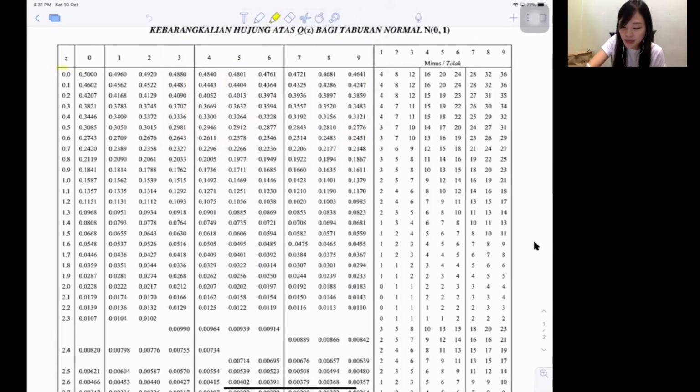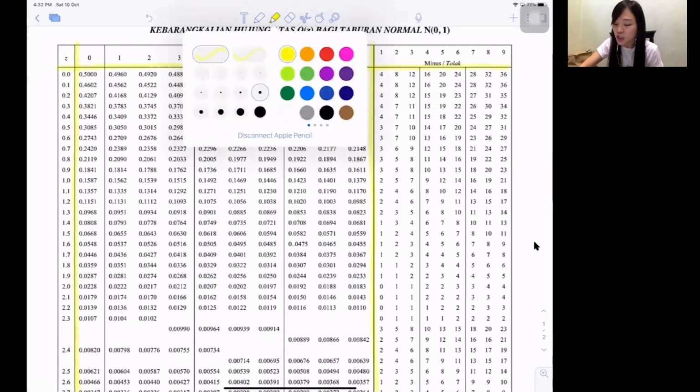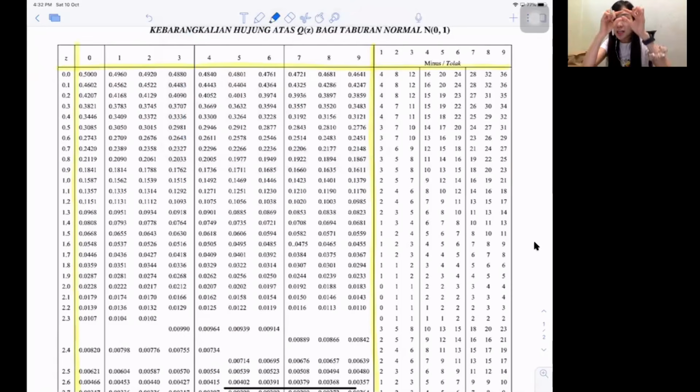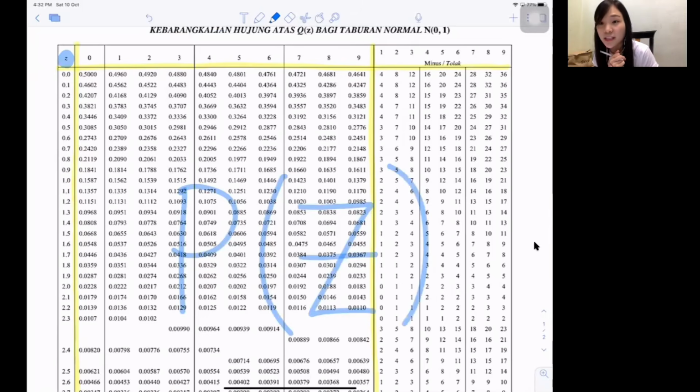So this table is like that. Here one line, here one line. I always ask my students to highlight the table in this way. Try to separate them in that way, okay? Please bear in mind that in this particular table, all the corner of it is Z. You guys can see they write Z, right? Inside is actually the probability of Z. Okay, I'll write this big for you.